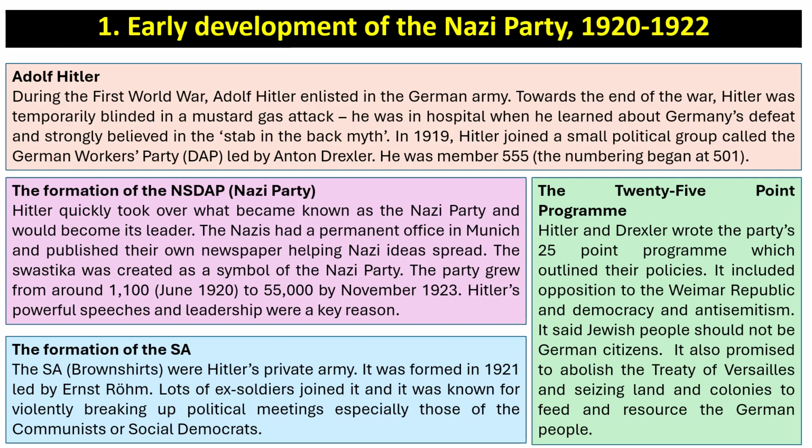The swastika was created as a symbol of the Nazi Party, and the party grew from about 1,100 members in June 1920 to about 55,000 members by November 1923. Hitler's powerful speeches and leadership were a key reason for this growth.